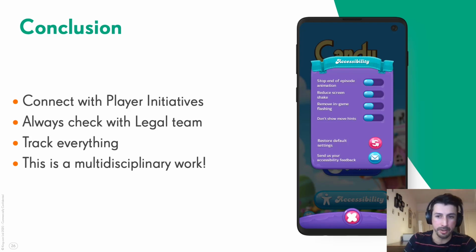Also, track everything. Don't miss the opportunity to understand your player behavior. Data will be your best friend when making decisions later, so that will be super helpful for you. And last, this is multidisciplinary work, so partner with different crafts and different departments, and it's going to be super good for everyone to be involved in these accessibility initiatives.